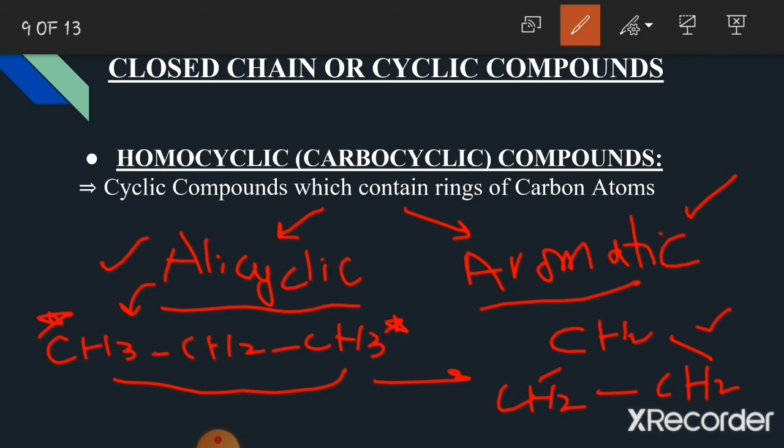You may see here that in cyclopropane all carbon-carbon bonds are single, so this means it is a saturated cyclic compound. So it is called an alicyclic compound. This cyclopropane is an alicyclic compound and it is a homocyclic organic compound because it has a ring, and all the atoms in the ring are carbon atoms, so therefore it is considered a homocyclic organic compound.